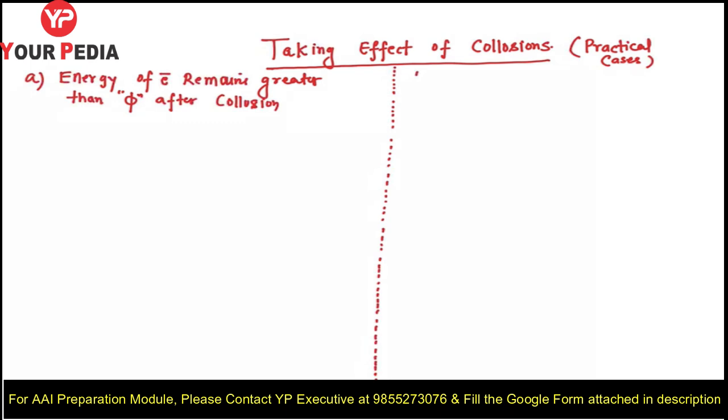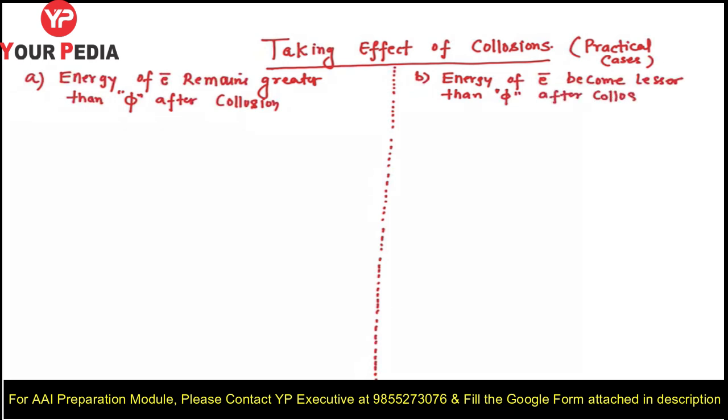Okay, second case I am considering in collisions. See, when we are ignoring the collisions, then there is no point of this discussion. Second case: the energy of the electron becomes lesser than phi after collisions.